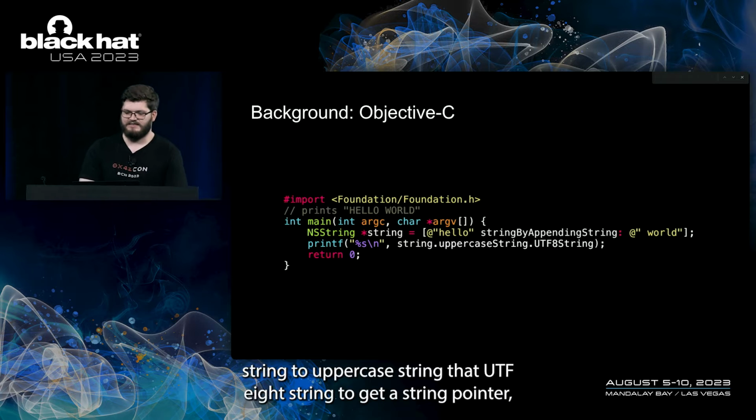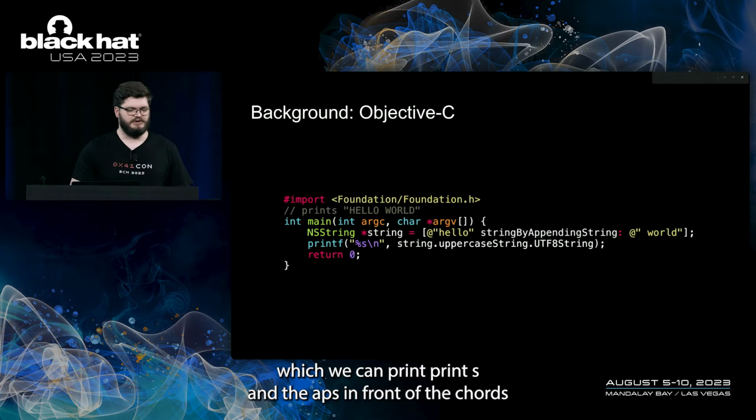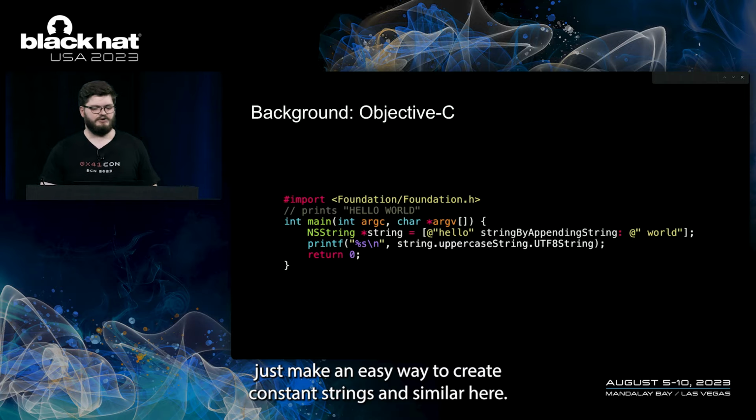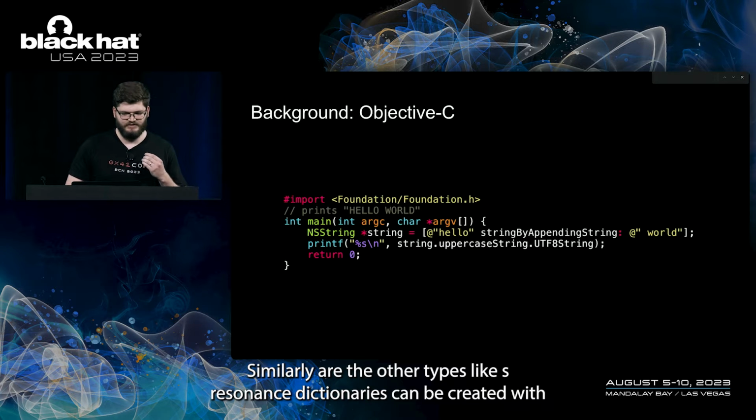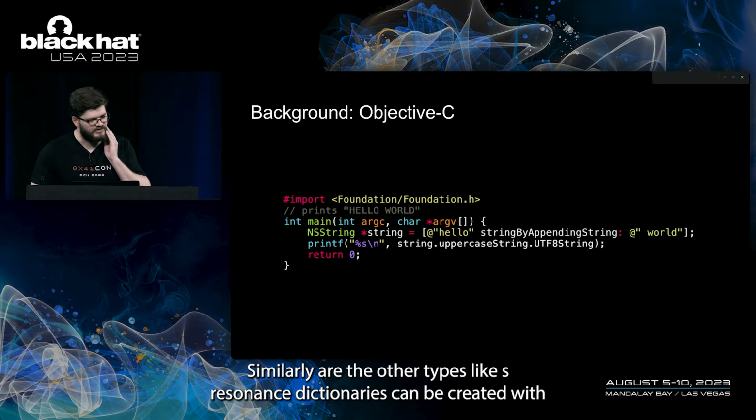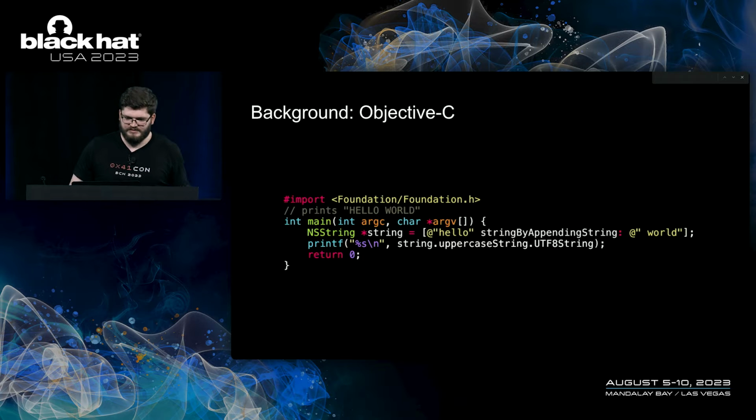Then we use the key path string.uppercaseString.UTF8String to get a C string pointer, which we can print with printf. And the @ in front of the quotes just makes it an easy way to create constant NSStrings. And similarly, other types like NSArrays and NSDictionaries can be created with the @ sign before brackets.